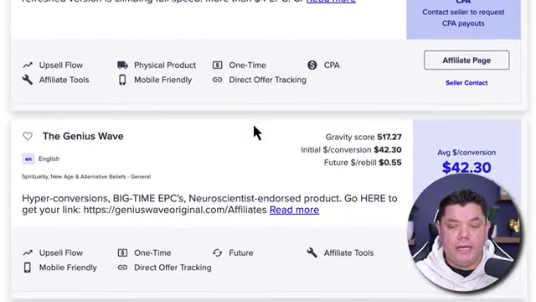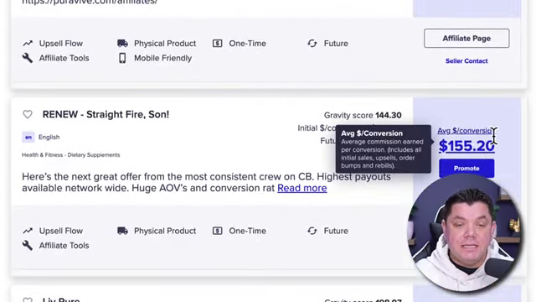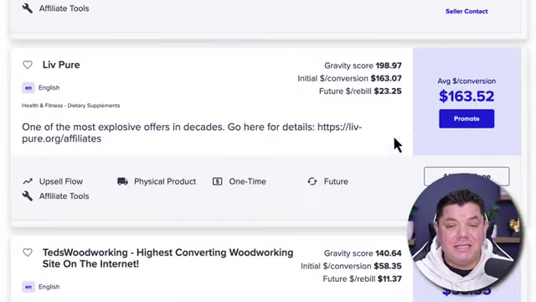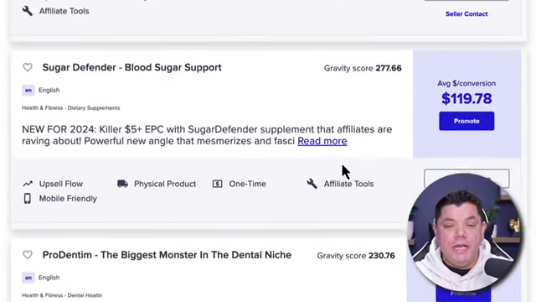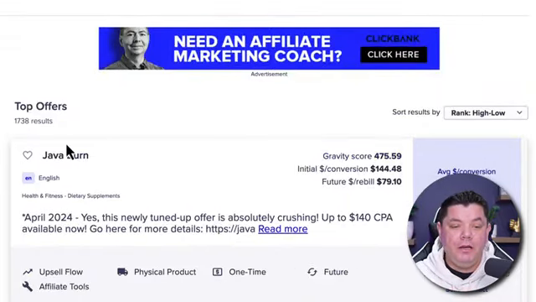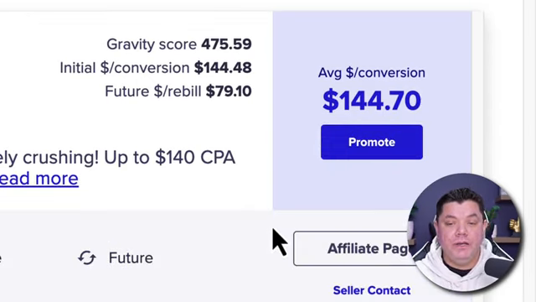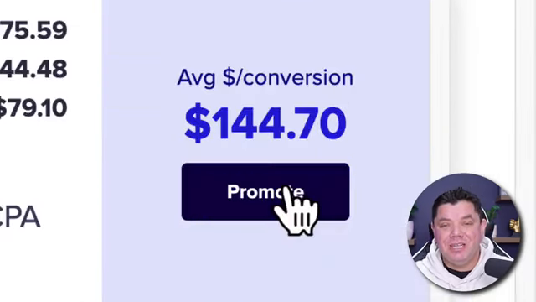Now you can scroll down and you can find a whole heap of products. Some of them will pay you $155, $163. This is actually a really good product. What we're going to do is go with the top offer. We're going to go with Java Burn, because at the moment that is paying $144 on average. So what we need to do is get this affiliate link.